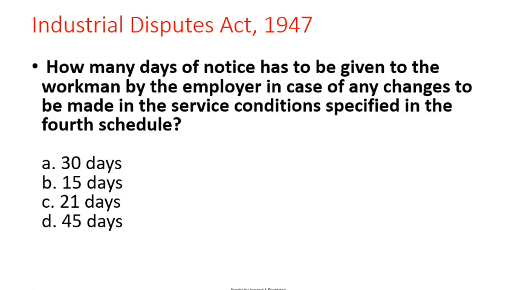Next one. How many days of notice must be given to a workman by the employer in case of any changes to be made in the service conditions specified in the Fourth Schedule? Options: 30 days, 15 days, 21 days, 45 days. Correct answer is 21 days.